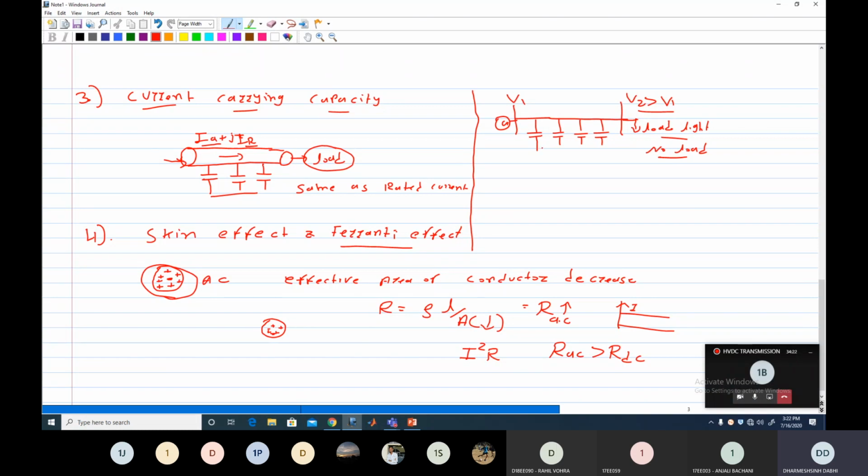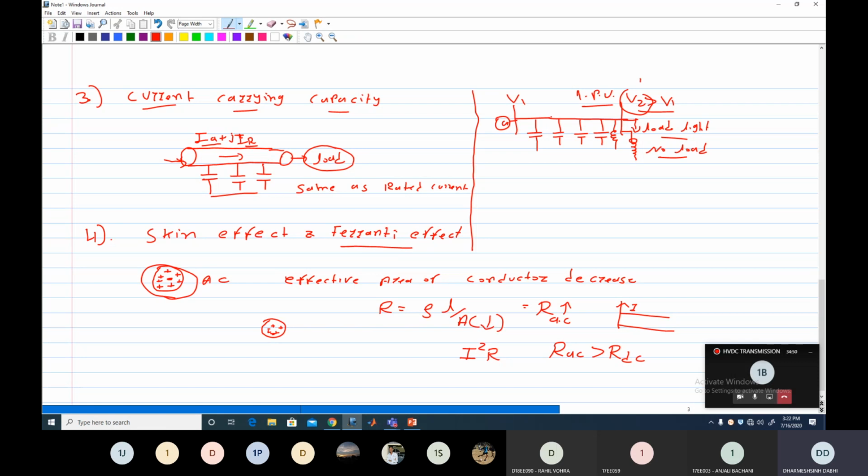So to mitigate this over voltage effect at the receiving side, we require a line reactor, or at the bus side we use a bus reactor, or sometimes we use a tertiary winding to absorb the excess amount of reactive power and maintain the voltage V2 at 1 per unit. 1 per unit means at the rated value.